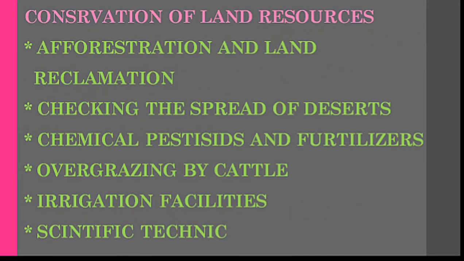Now children, let us talk about the next topic, that is conservation of land resources. See children, if we use the land efficiently, we can protect it by afforestation and land reclamation. We can check the further spread of deserts, we can regulate the use of chemical pesticides and fertilizers in agriculture, and we can check overgrazing by cattle. We can provide better irrigation facilities to the farmers.